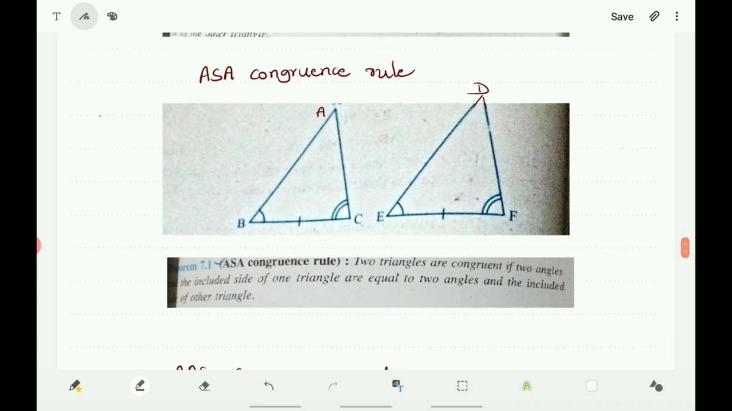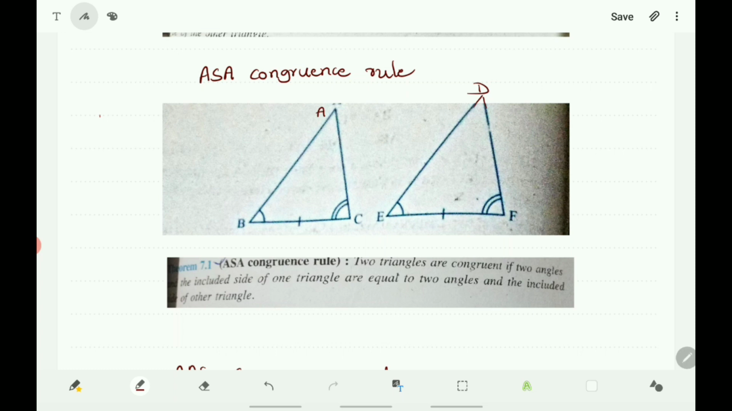According to the statement of ASA congruence rule, two triangles are congruent if two angles and the included side of one triangle are equal to two angles and the included side of the other triangle. See the triangle ABC and triangle DEF. Here two angles, angle B and angle C of triangle ABC are equal to the two angles of triangle DEF, that is angle E and angle F, and their included side.